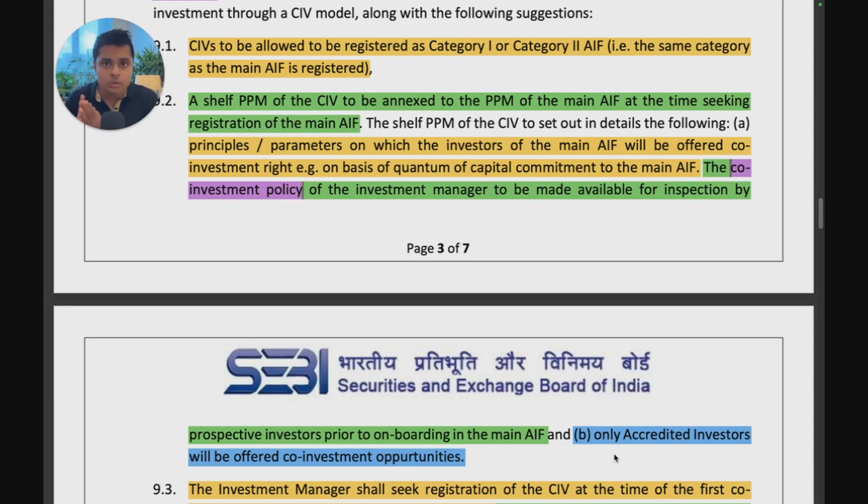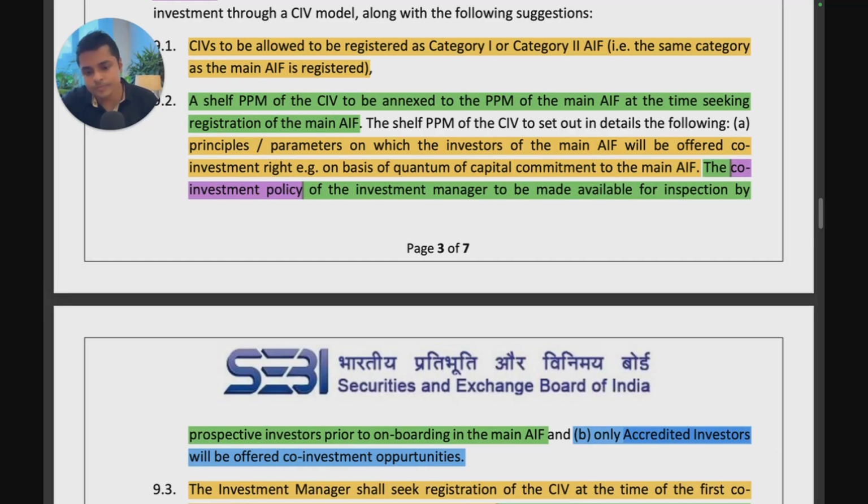And if you're clubbing both, then you should have an annual income of 1 crore and net worth of 5 crores, out of which half should be in the form of financial assets. If you're a body corporate or a trust other than a family trust, then you need to have a net worth of 50 crores. So if you have this, then you're an accredited investor, and there is a compliance with this because you have to go and get this accreditation certificate.